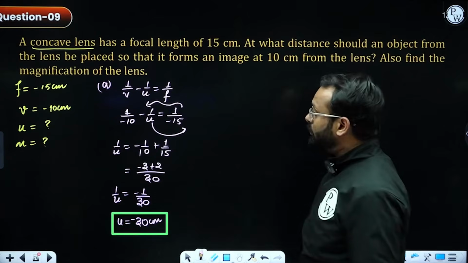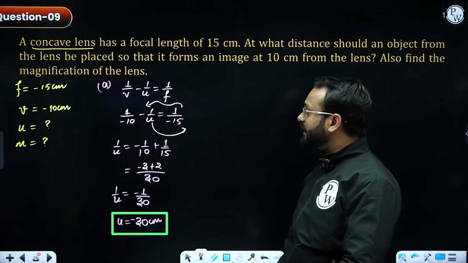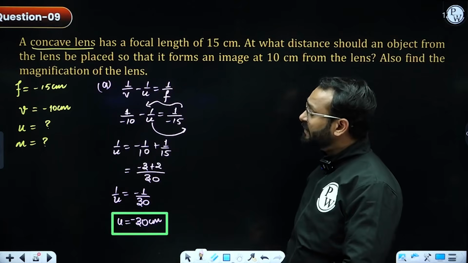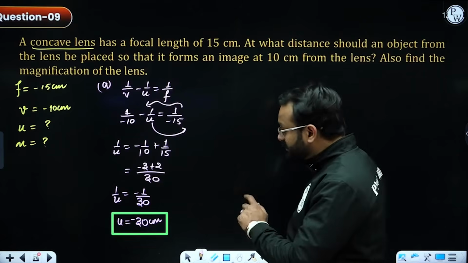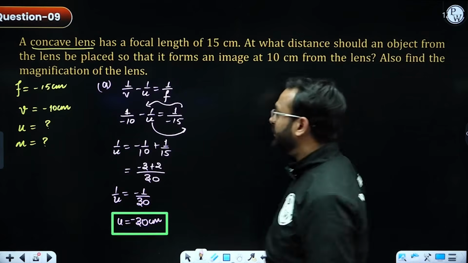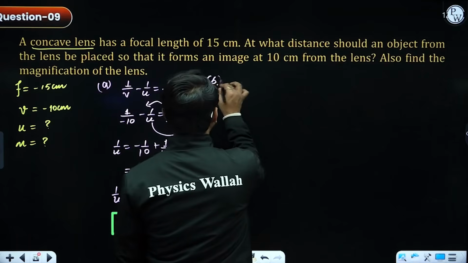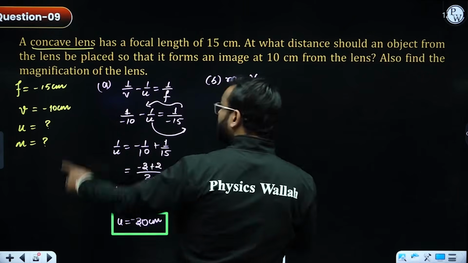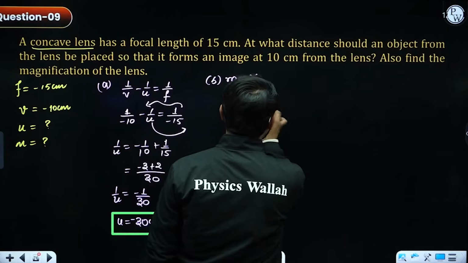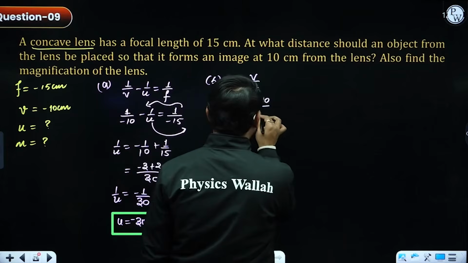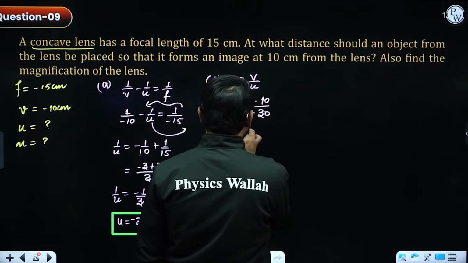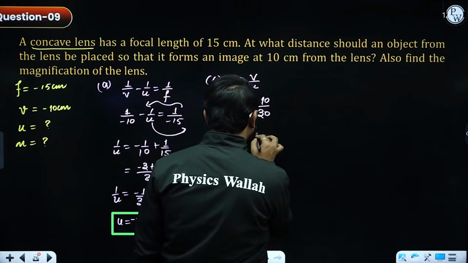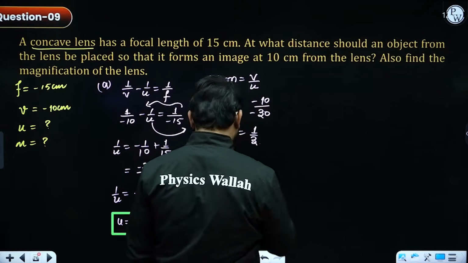So to get the image at 10 centimeter, if the concave lens is of 15 centimeter, the object should be placed at 30 centimeter. Talking about the magnification, the magnification formula is nothing but v upon u. The v value is given as negative 10, the value of u I have just obtained as minus 30. So the magnification is 1 by 3.